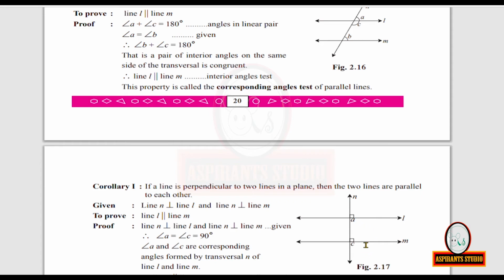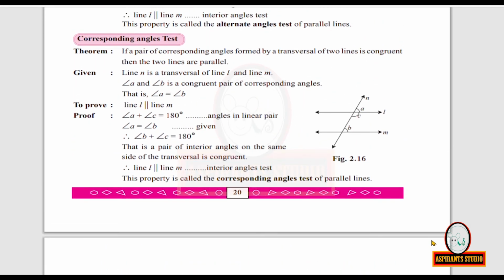Angle A and angle C are corresponding angles formed by transversal N of lines L and M. You can see them to be corresponding angles. They are a pair of corresponding angles. So by corresponding angles test, you can write line L is parallel to line M by the corresponding angles test. Just now we learned the corresponding angles test. If a pair of corresponding angles formed by a transversal of two lines is congruent, then the two lines are parallel.